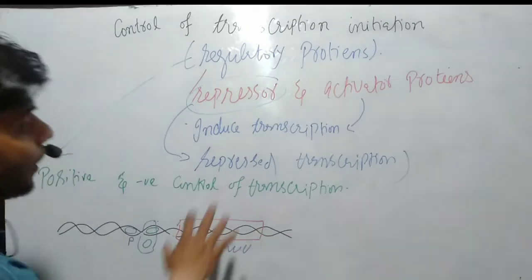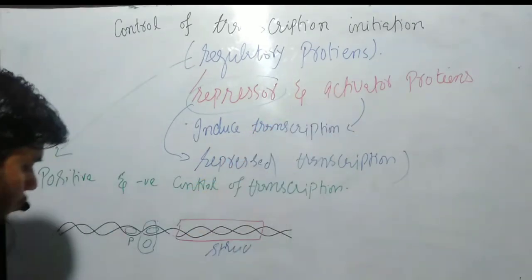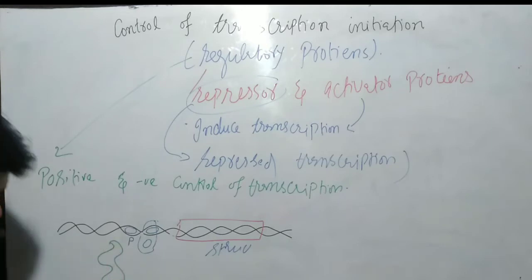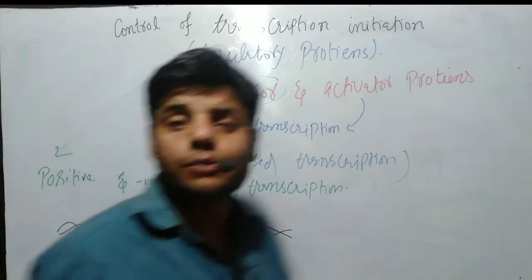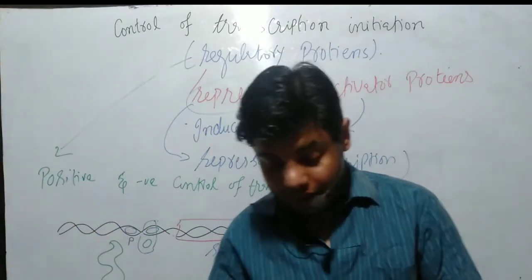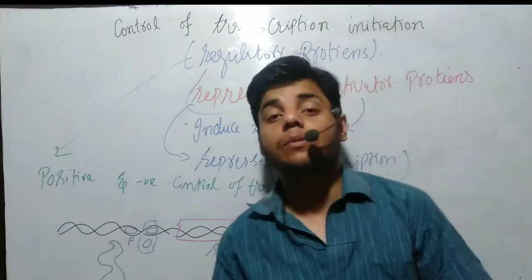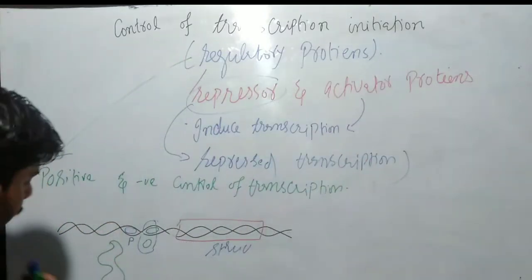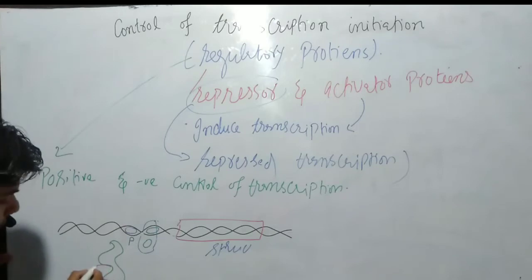So then what happened? We have the activator proteins. So this activator protein will look like this. Let's suppose this is the activator protein. These activator proteins are present, but still they are not in active form. Now, to activate this activator protein, we have our effector molecules, which we call the inducer.